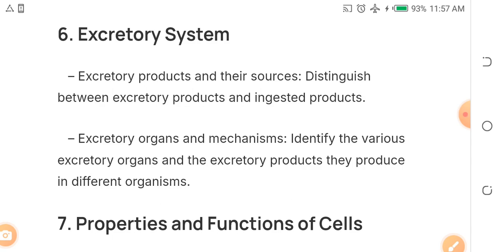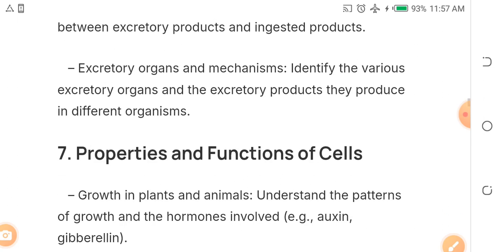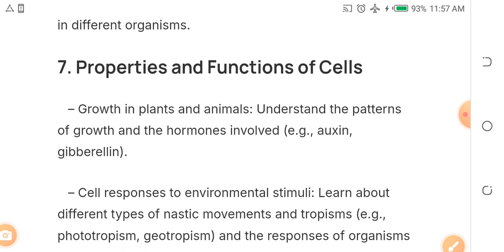Excretory system. Study excretory products and their sources, excretory organs and their mechanisms, both in plants and animals. Properties and functions of cell. Cell will always come out every year. This year, cell will also come out. So study properties and functions of cell.